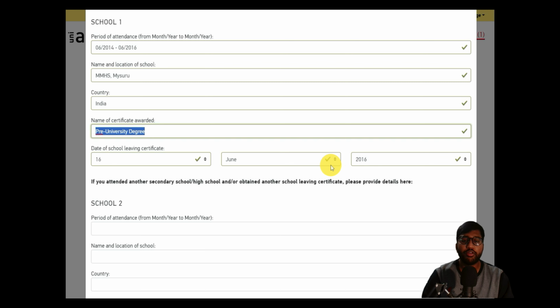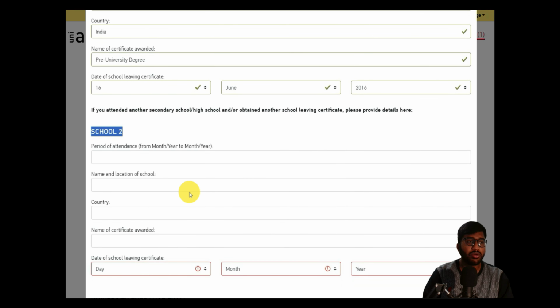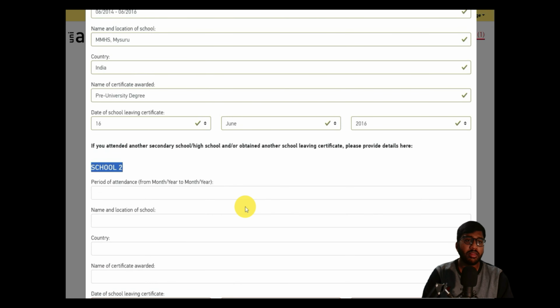But here, if you are also willing to give your details, then please give your 10th details, up to 10th. So here you can start from 8th to 10th for 3 years and give the name of the school where you studied until 10th, and the country is India. Then the name of the certificate will be SSLC, which is Secondary School Leaving Certificate, and please mention the date of the school leaving certificate. Okay, now you have filled your 10th and PUC.